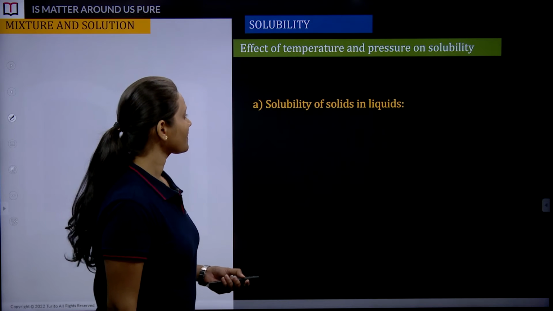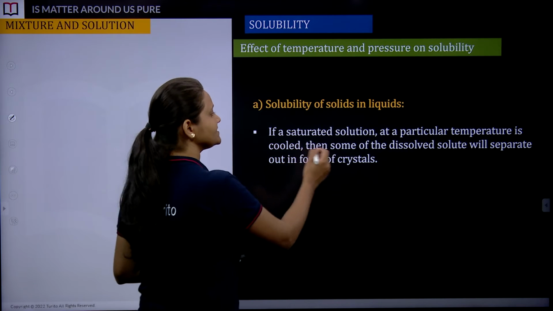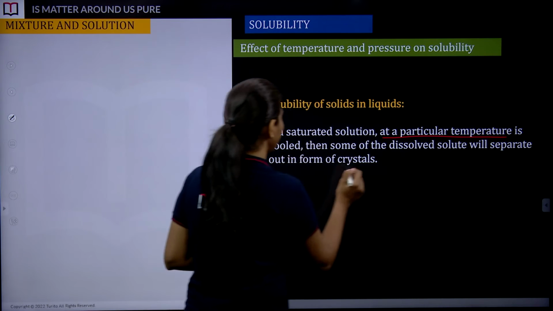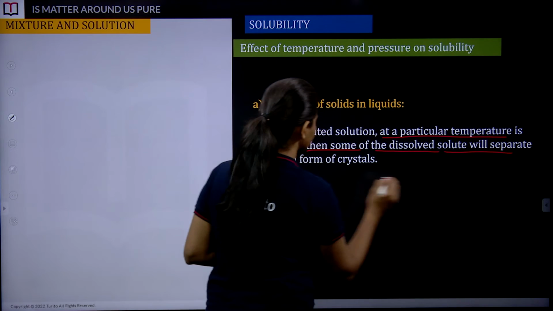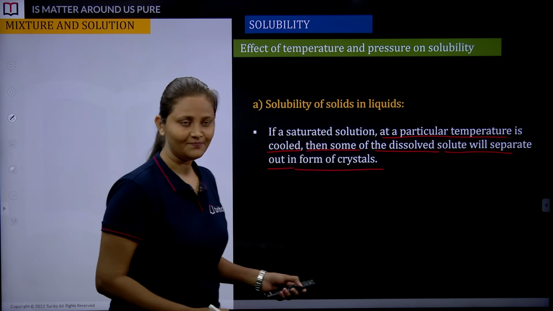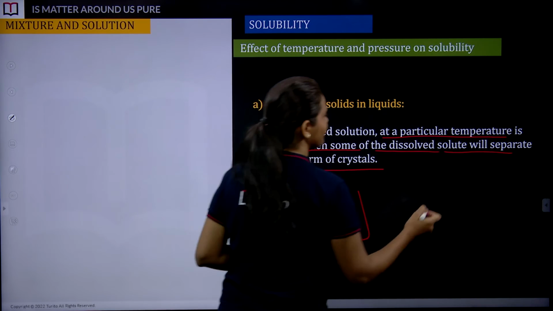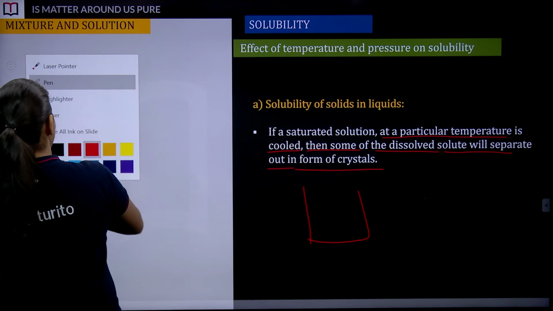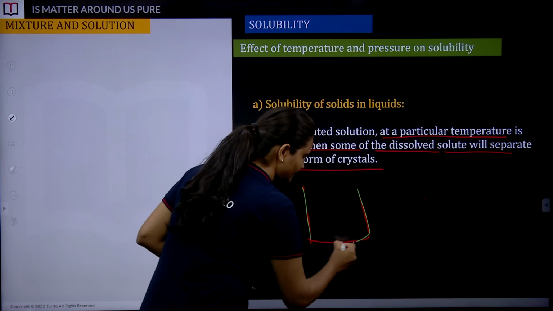Okay. Now, next we have: if a saturated solution at a particular temperature is cooled, then some of the dissolved solute will separate out in the form of crystals. That's what we have just covered, right? Now, we were provided with a saturated solution and we converted it into an unsaturated one.